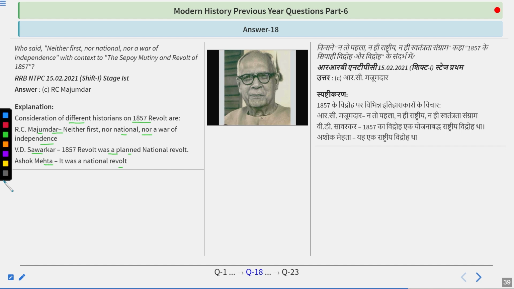So according to R.C. Majumdar, this particular mutiny was simply the Sepoy Mutiny, and this was neither the first nor a national nor a war of independence. And V.D. Savarkar was the one who said that it was the first war of independence.